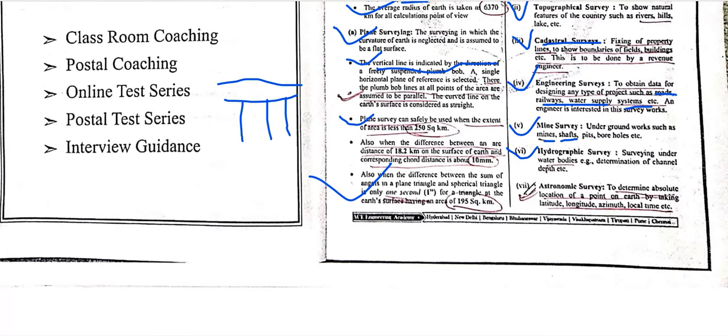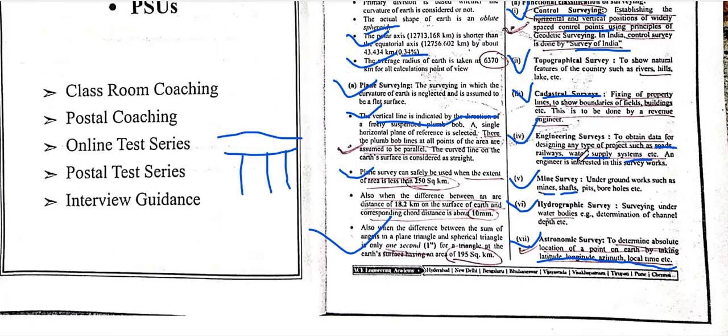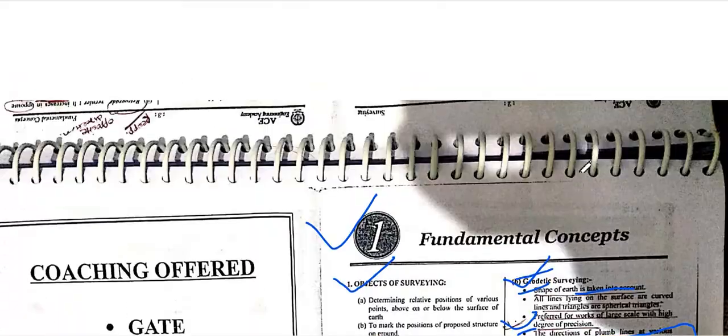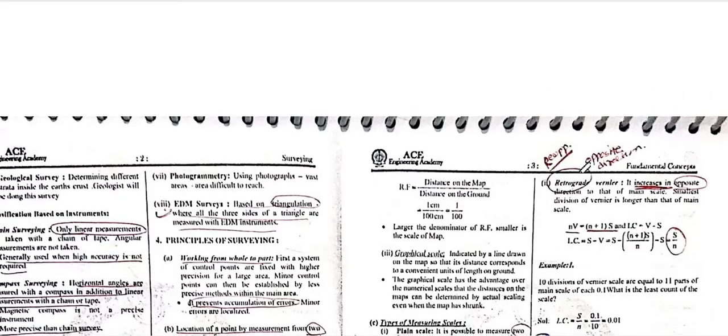Hydrographic survey means the survey of water bodies, dams, and determining channel length, like that. Astronomical surveying determines the absolute location of a point on the earth by taking the latitude, longitude, azimuth, and local time. That is astronomical surveying. These are the quantities required, and they are used in this survey. Okay, so we will go both sides.